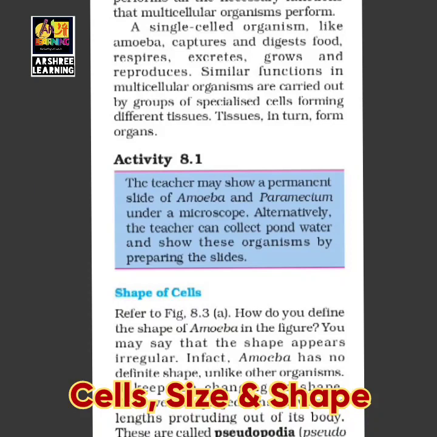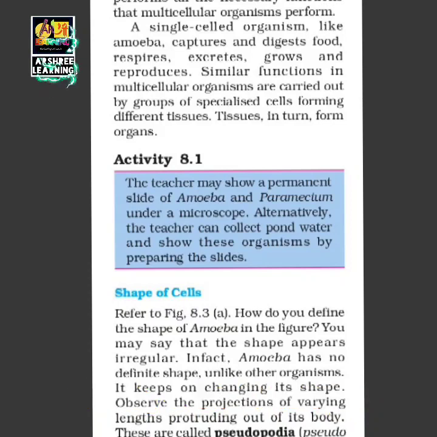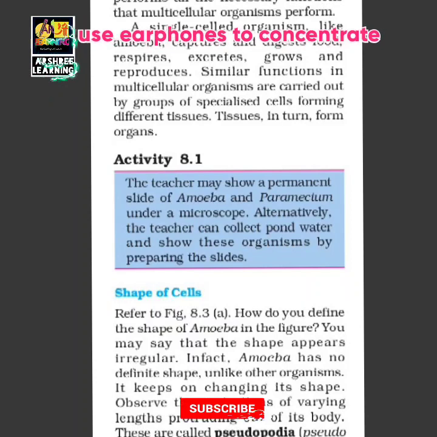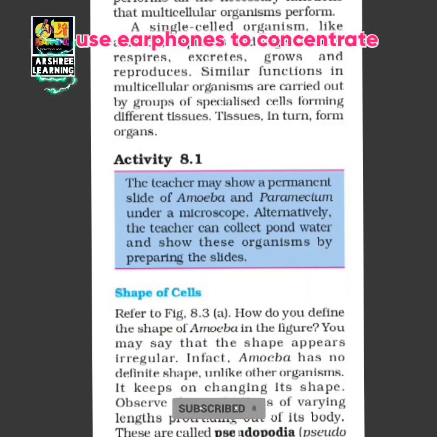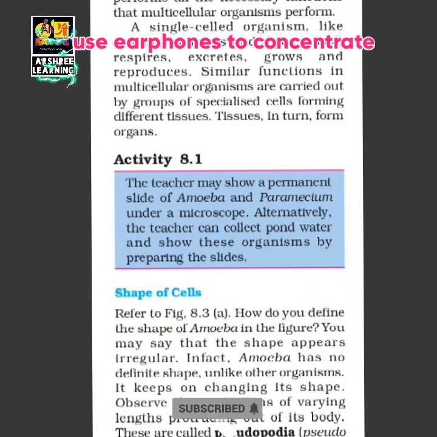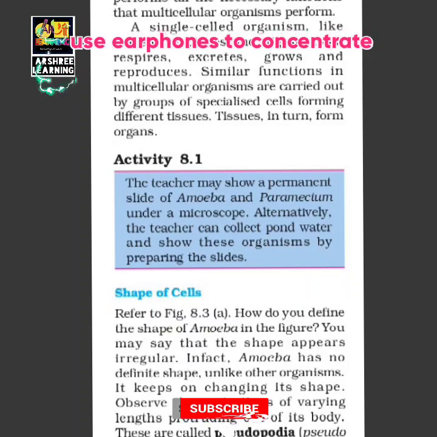Yes, children, you read what unicellular and multicellular organisms are. A multicellular organism has many organs which do separate functions. Similarly, a unicellular organism does not have organs, but it does all the functions just like a multicellular organism. A single-celled organism performs all the necessary functions which are done by a multicellular organism. An example is amoeba.